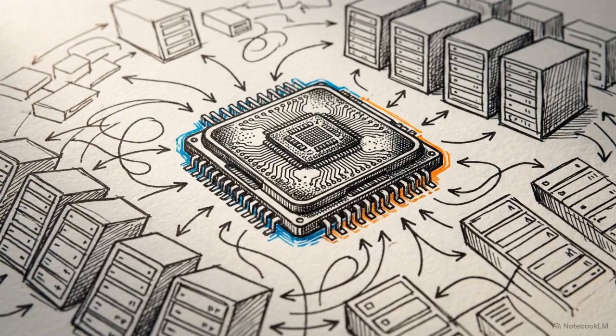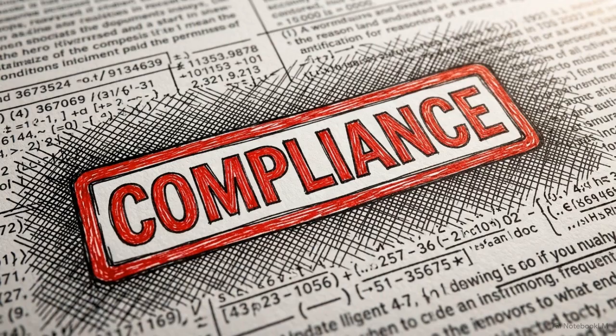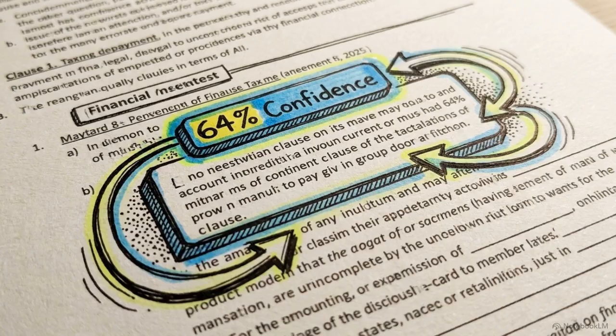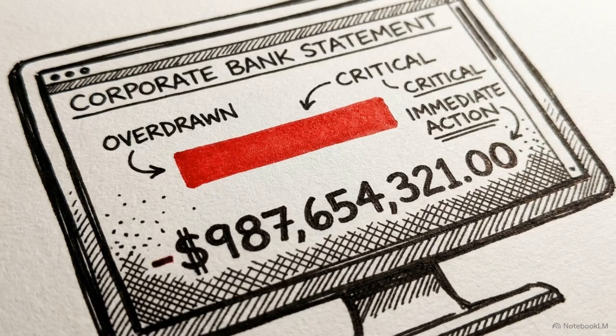Imagine deploying an AI to audit thousands of pages of financial compliance records. If the system relies on a statistical guess rather than an absolute rule to determine tax liabilities, a single high-probability error could cost a company millions in penalties.